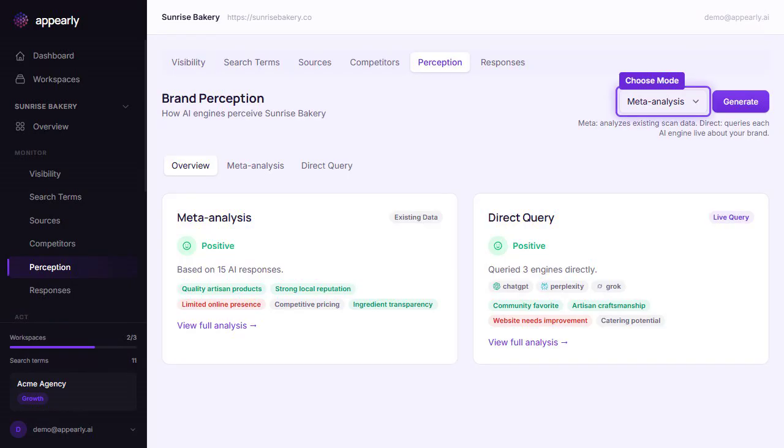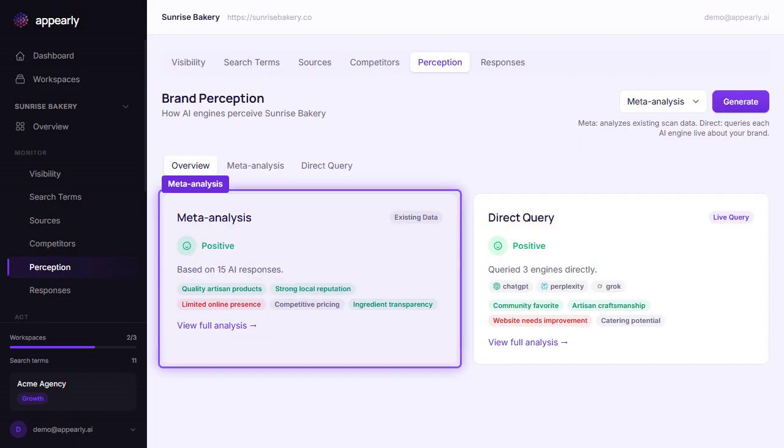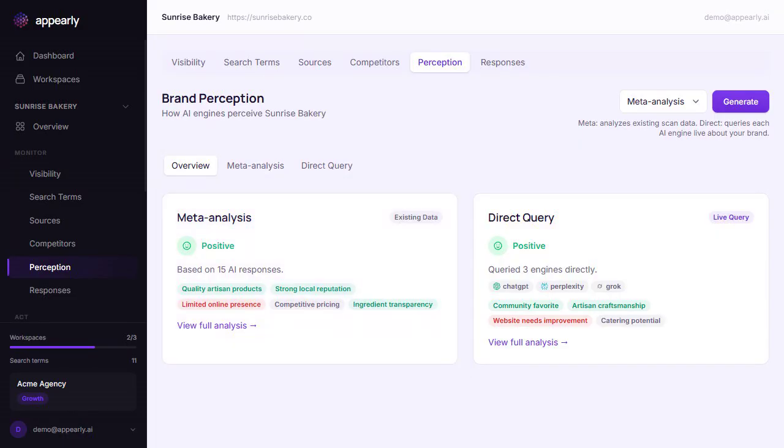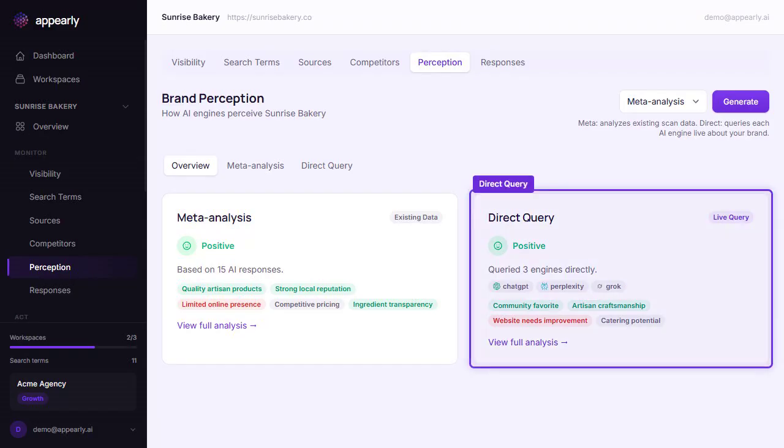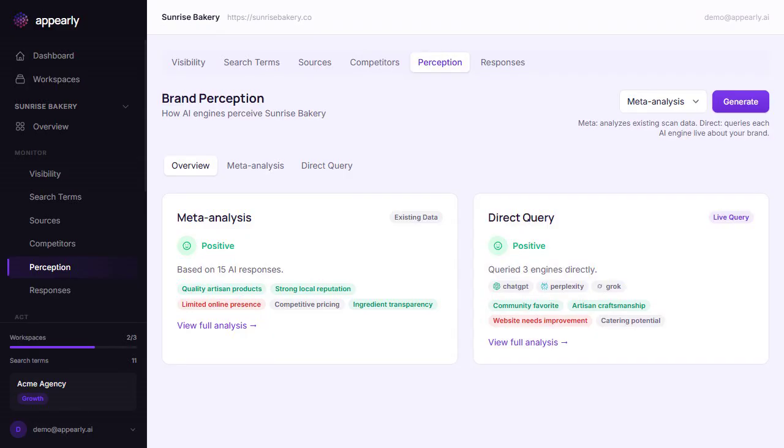Here's the workflow that makes perception so powerful. First, run a visibility scan to collect fresh data. Then generate a meta-analysis to see the themes and narrative. If you want the unfiltered version, run a direct query too. Now make changes to your website based on what you learn. Fix the issues, reinforce the strengths, then scan again and generate a new perception snapshot. Compare the two. Did the negative themes disappear?